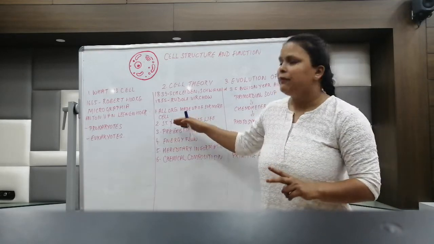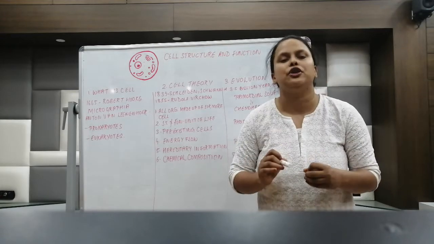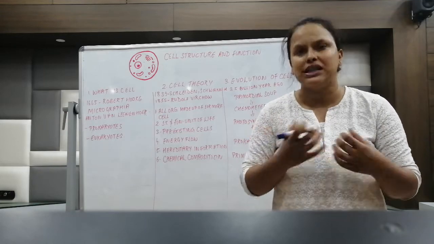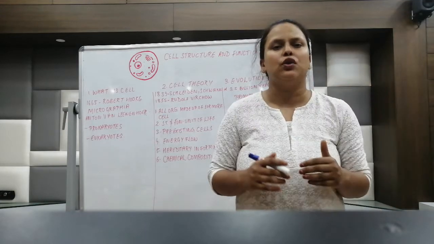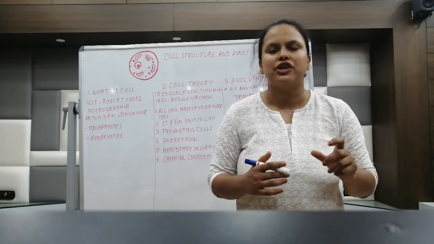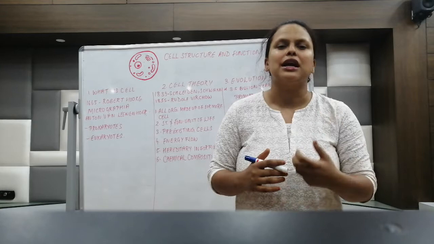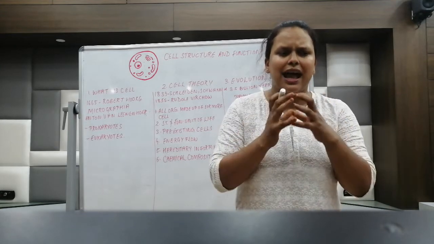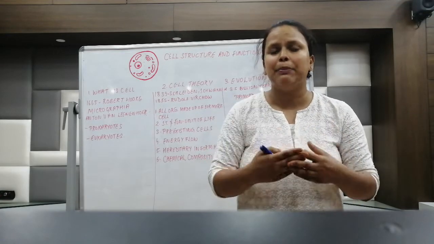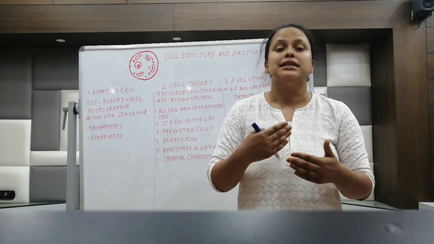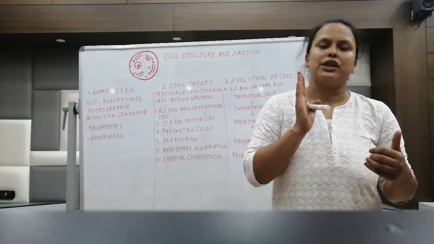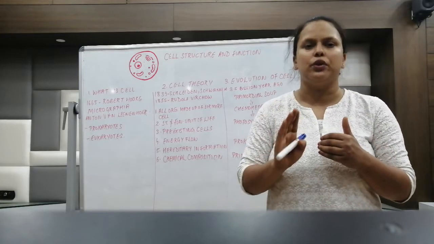The second part is that cell is the structural and functional unit of life. How structural? It is actually helping the cell to bear a particular structure. The plant cell is hexagonal in shape because of the kind of cell wall present in them, and the animal cell doesn't have a definite shape. That is also because of the different structure of the cell present inside them. So cell is actually giving the particular structure to the living organism. Also, it is helping in performing the different life processes such as nutrition, circulation, excretion, respiration, everything. So it is a structural as well as functional unit of life.